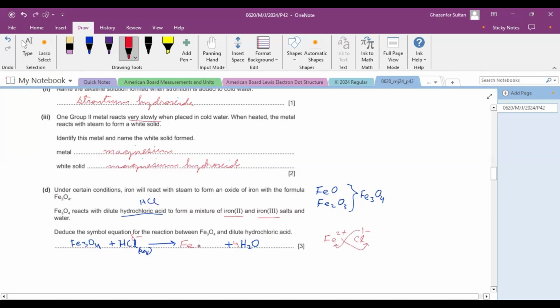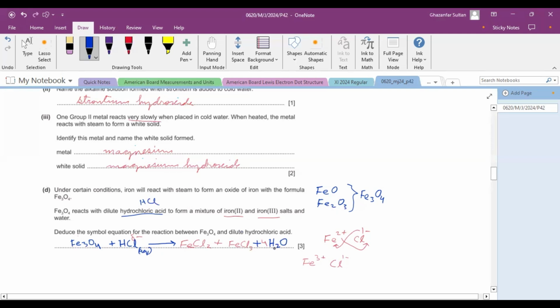You can write the formula of FeCl2, iron 2 chloride. And another one is iron 3 oxide, so it would be converted into iron 3 chloride. So we use the same strategy to write down the formula of FeCl3. But remember one thing here.